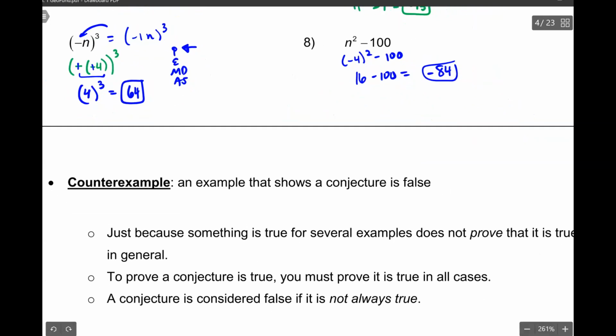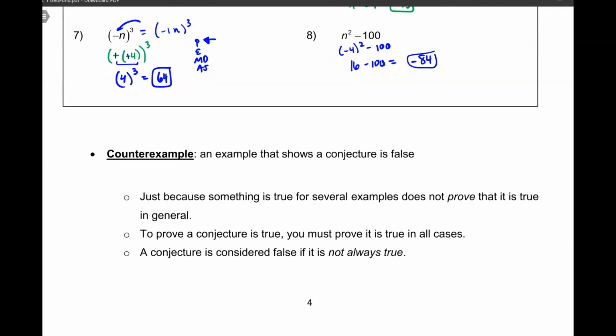Perfect. All right, counterexample. A counterexample is an example that shows a conjecture is false. Just because something is true for several examples doesn't prove that it has to be true in general. It's just a fluke. The only reason I get my parking spot in the guest parking every day at school is just because those swimmers didn't show up yet. It doesn't prove that it's my spot. It's just happenstance, a coincidence. So just because something's true for several doesn't mean it's true in general.